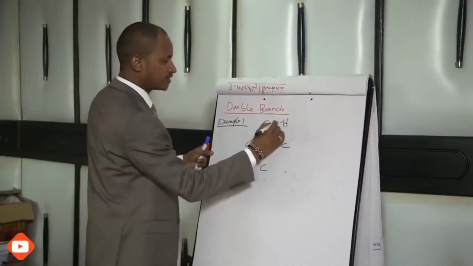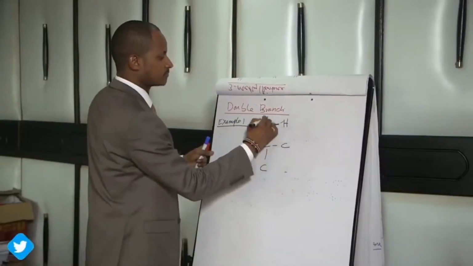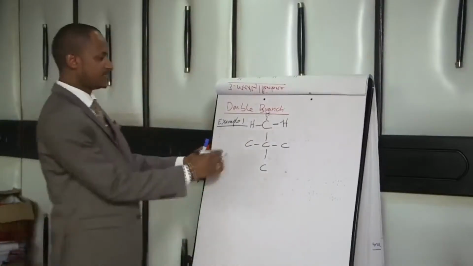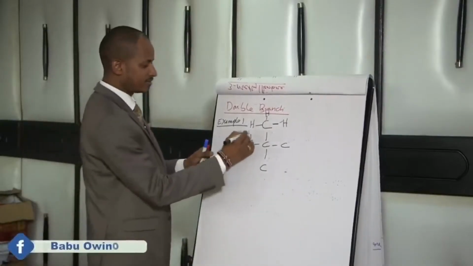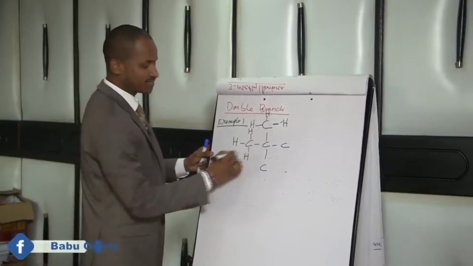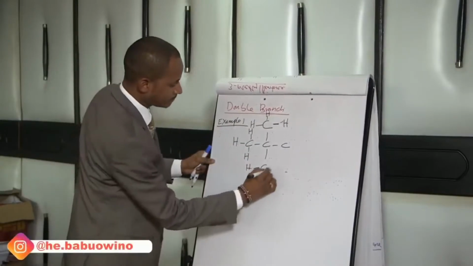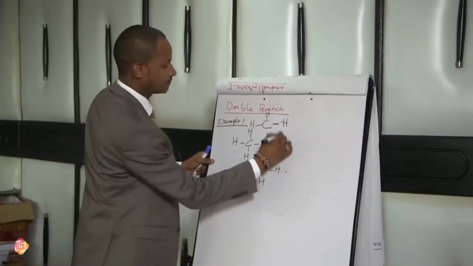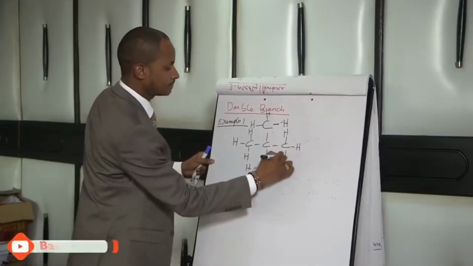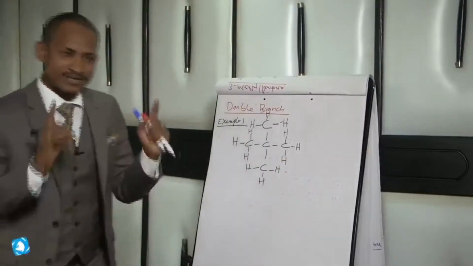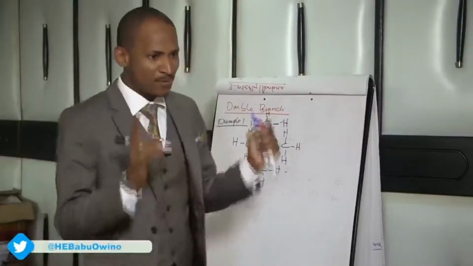First of all, clothe it, because if you leave it naked, you know the disadvantages and advantages of being naked. So you clothe it with hydrogen. Step number 1, class, identify the longest continuous carbon chain.